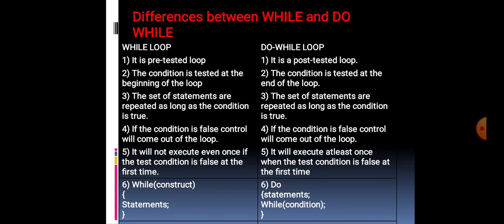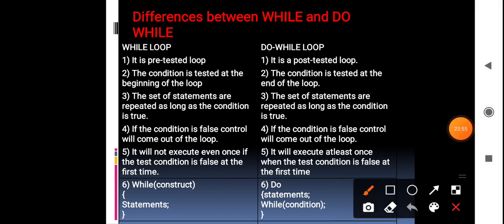Differences between while loop and do while loop. The first difference: while loop is a pre-tested looping. Pre-tested looping means the condition will be tested at the beginning of the looping.